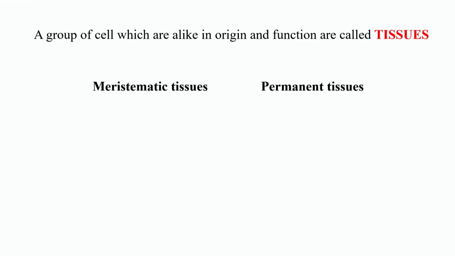Now, starting with defining tissues. Basically, tissues are a group of cells which have a common origin and perform a common function. Their structure could be similar or dissimilar. In plants, tissues are divided into two groups: meristematic tissue and permanent tissue.